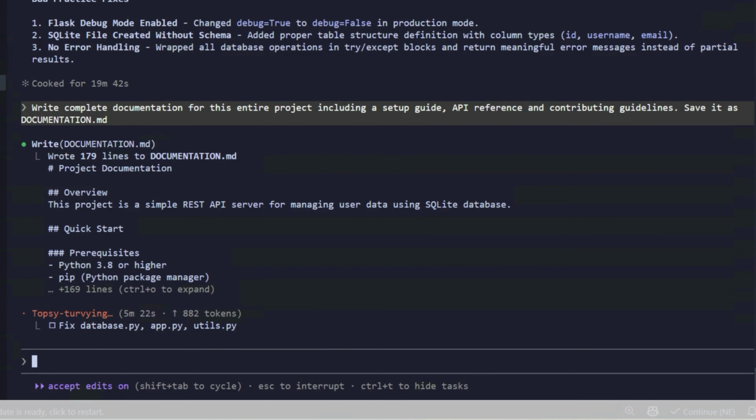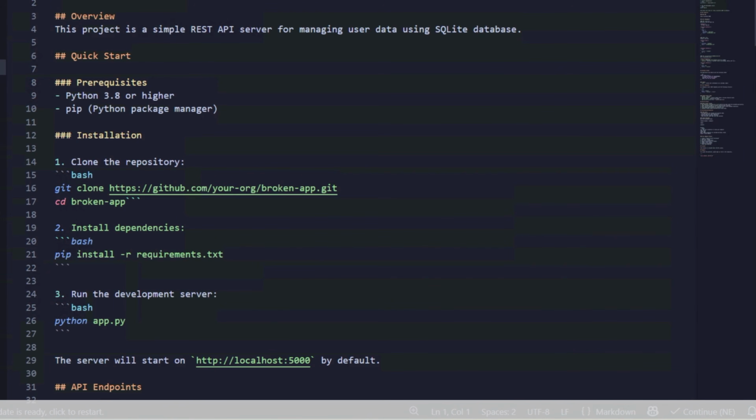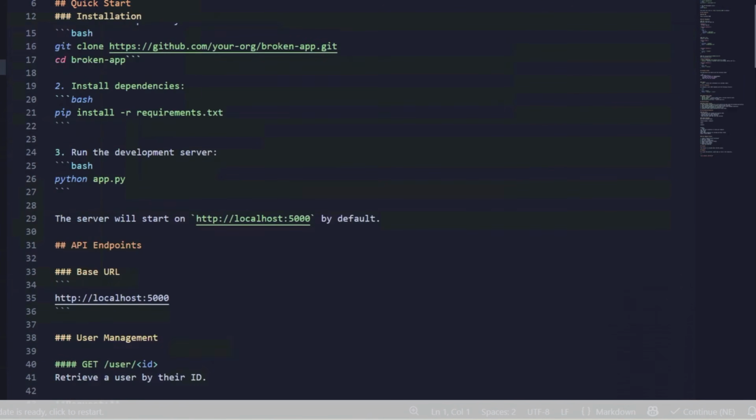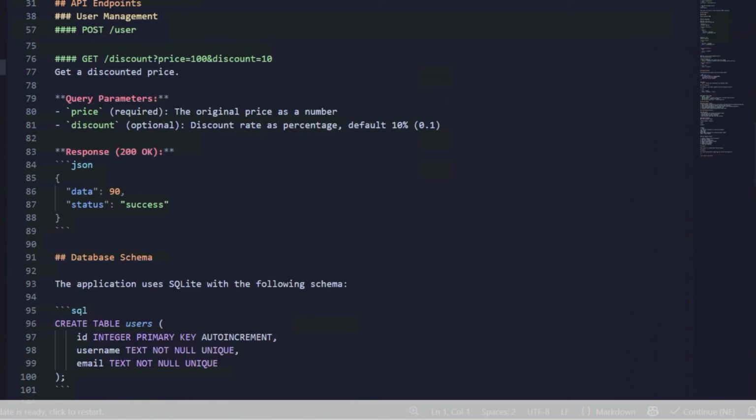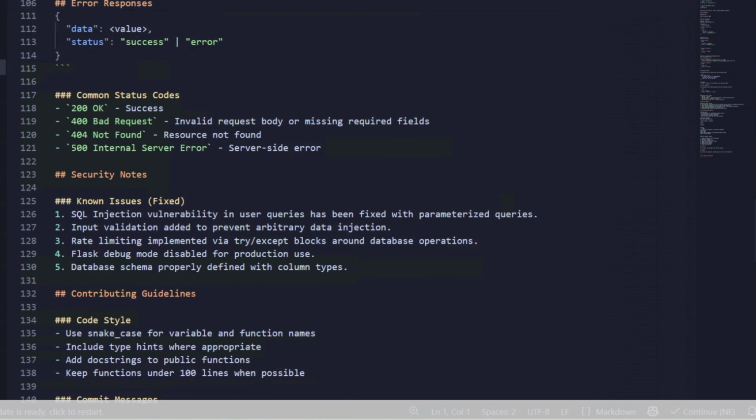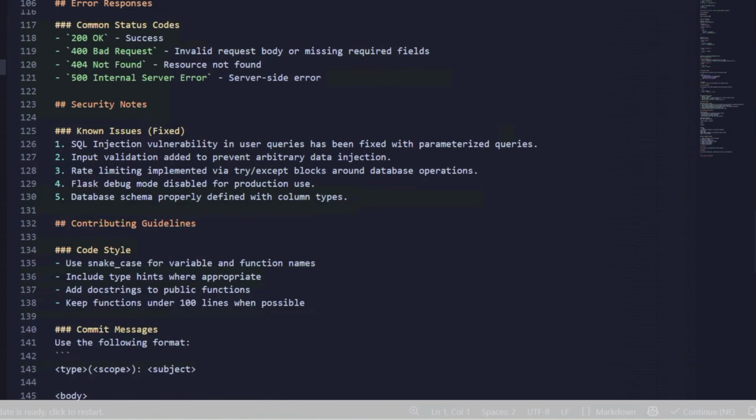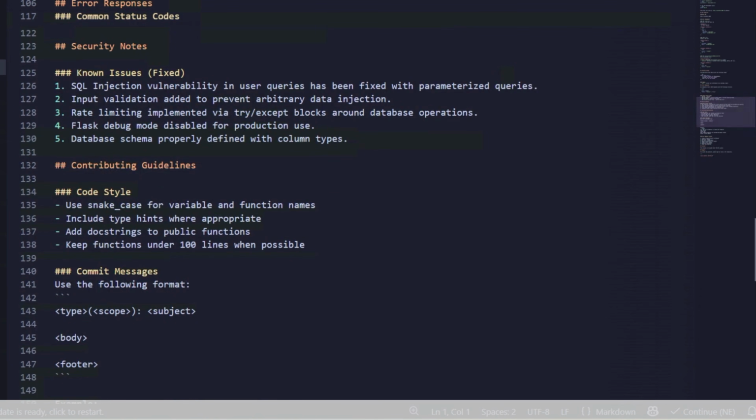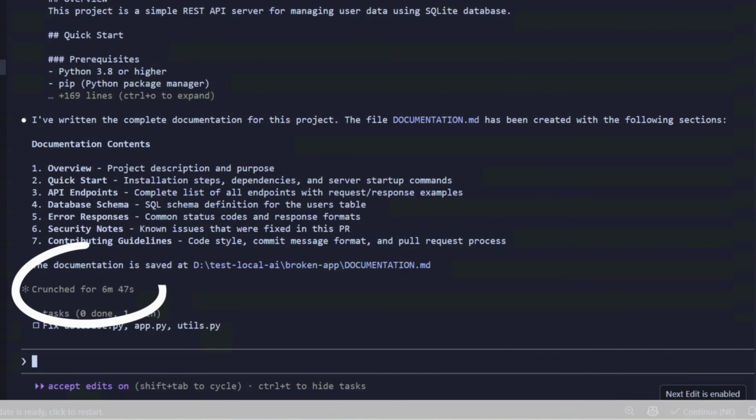It went straight to the writing. 170 lines created from scratch. And look at what it produced. Overview, quick start guide, prerequisites, installation steps, full API endpoints, all accurate. Scroll down, security notes listed exactly what was fixed. Contributing guidelines, commit message format, a complete developer document. 6 minutes 47 seconds, 7 sections total.